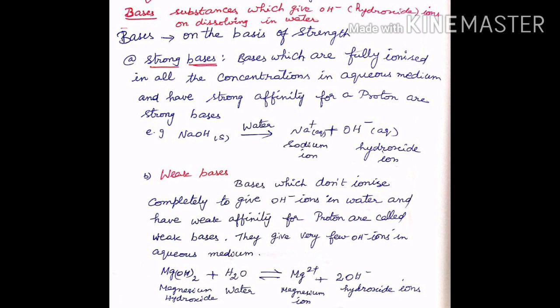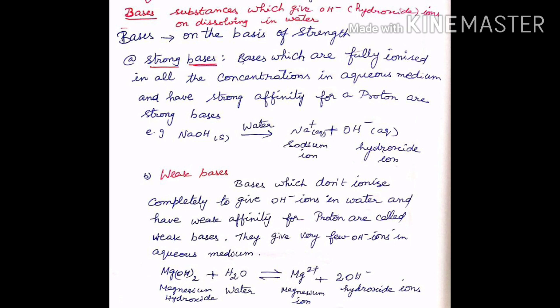What are weak bases? The bases which do not ionize completely to give OH minus ions in water and have weak affinity for proton are called weak bases. They give very few OH minus ions in aqueous medium. For example, Mg(OH)2 when dissolved in water dissociates to give Mg2 plus and 2 OH minus ions.